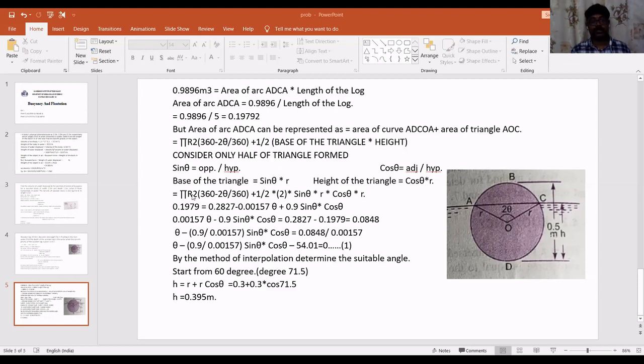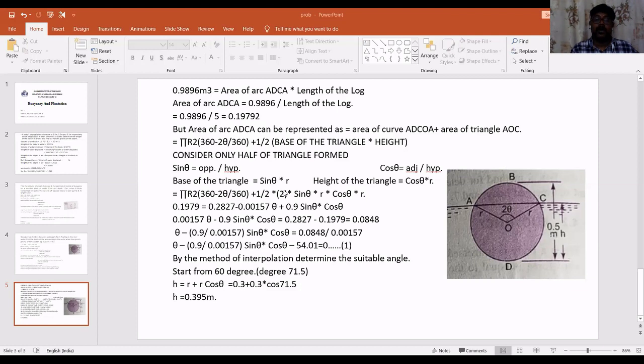So if you observe the equation, pi r square into 360 minus theta divided by 360 is nothing but the area of the circular region, that is ADCOA, and similarly area of triangle is half into base into height. Half into base is sine theta into r, height is cos theta into r. Now we have got two triangles. That is the reason we have multiplied by 2 in this particular equation.